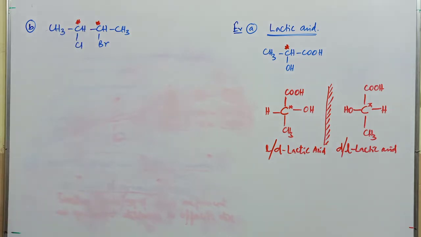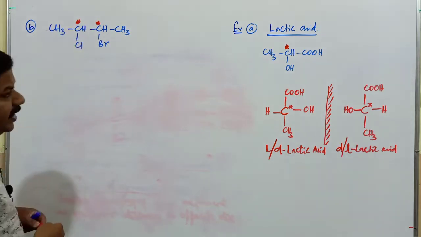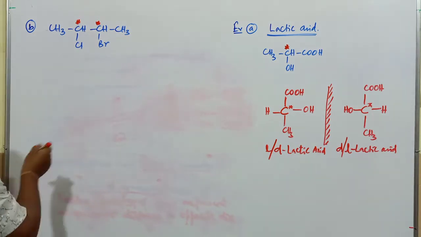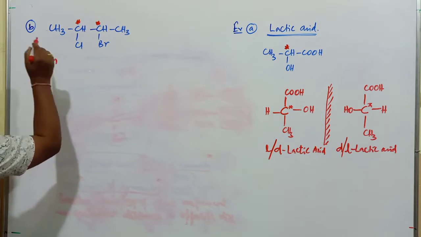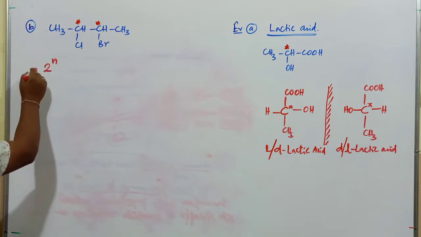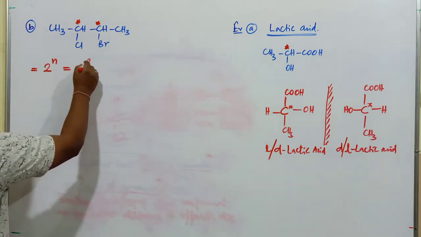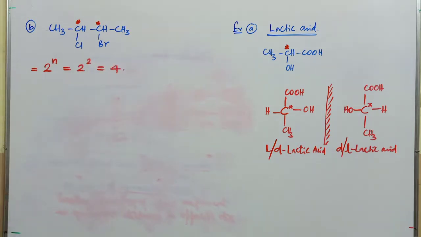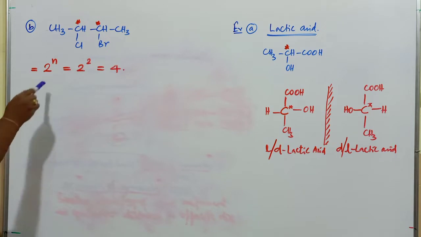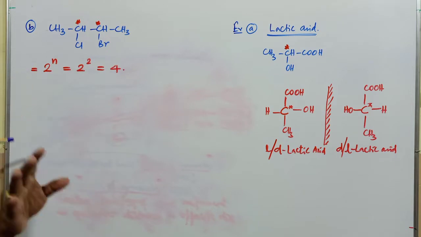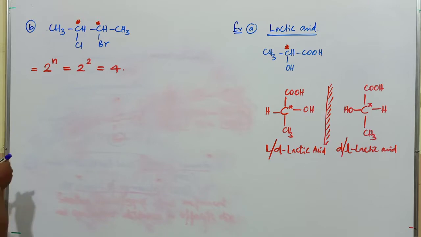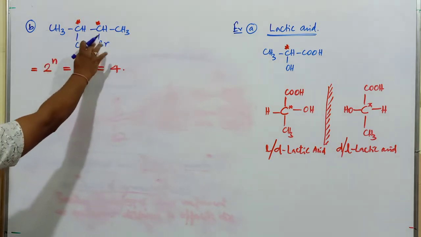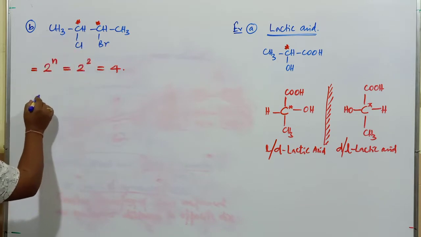When the compound has 2 chiral carbon atoms, then usually there is a possibility of 4 optical isomers. The total number of optical isomers is 2 to the power of n, where n is the number of chiral carbon atoms. Then totally there are 4 optical isomers in the respective molecule. Usually this rule is not applicable to a variety of compounds. So what are the 4 different types of isomers exhibited by 2-bromo-3-chlorobutane? Just concentrate here.